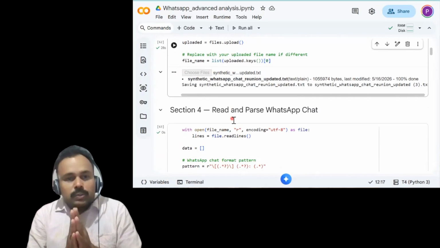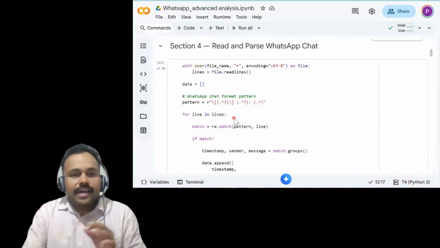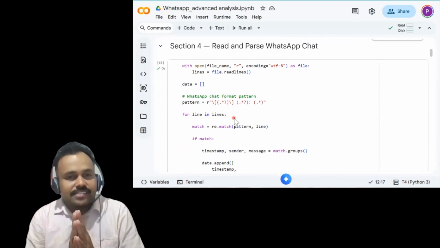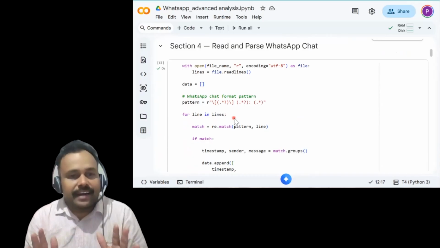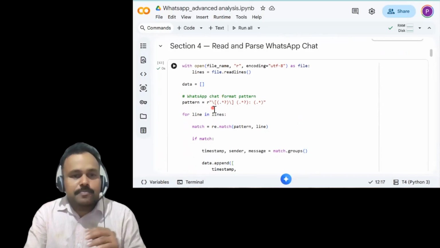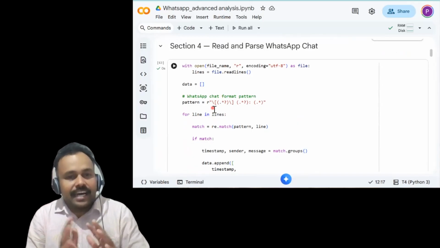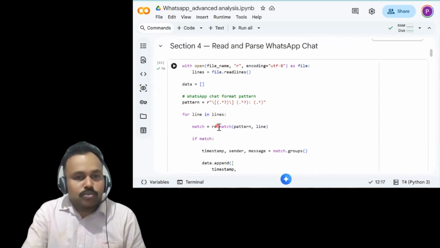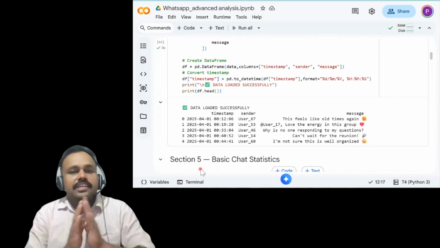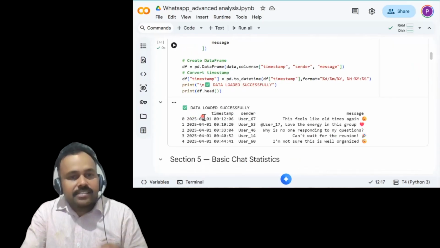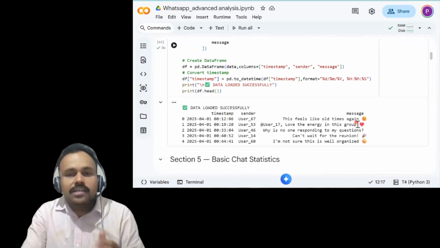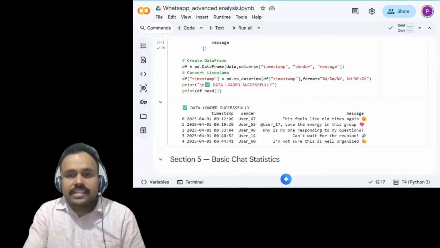So we are going to read and parse the WhatsApp chat. As you see, most WhatsApp chats consist of a lot of noise like timestamps, emojis, lots of characters, etc. So we have to clean that data. I'm using regular expressions to make the data clean and ready for analysis. So what we have done is create the entire data as a pandas data frame. The data frame has the date stamp, information about the sender, and of course the most important thing, our messages. So we have the data frame like this.